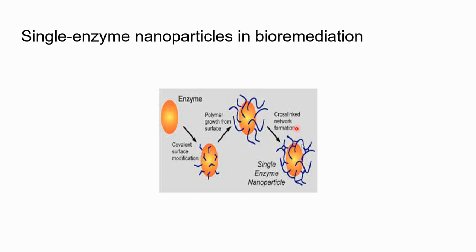These magnetic particles are used here because they can be easily separated by applying a magnetic field as well. So it is used here, and this single enzyme nanoparticle is used for carrying out the various oxidative reactions to reduce the pollutants, to prevent the pollutants in the contaminated sites.